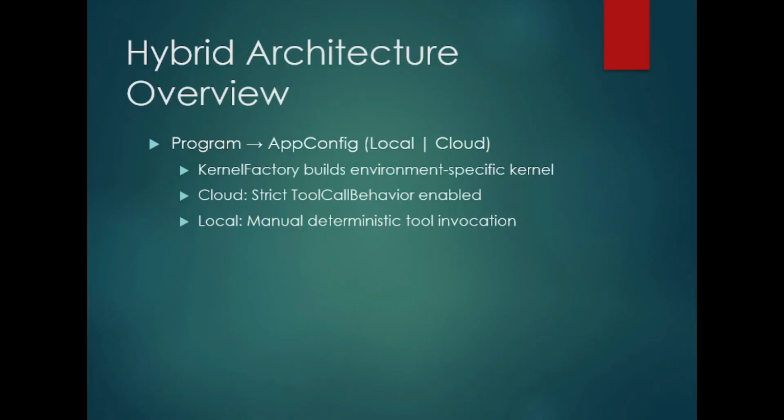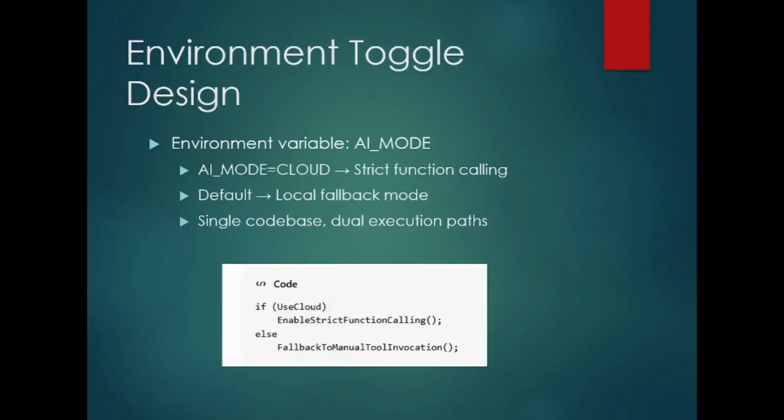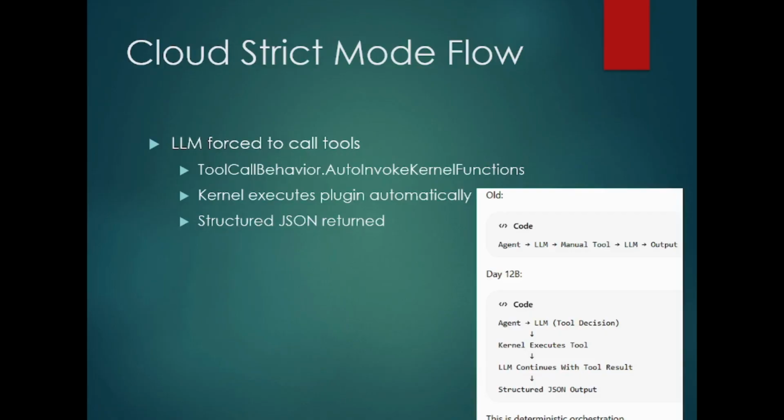So, strict behavior governance: between day 12 and 12B there is no difference, except that we are putting an enforcement on calling the tool. This is the switching logic, or you can say the flip-flop logic, which will ensure that it calls the cloud environment or the fallback mechanism like Ollama. The LLM will be forced to call the tool when you have the cloud, and everything will show in the cloud. Earlier, as of now, the agent talks to the LLM, manually calls the tool, and finally the LLM brings up the result based on the tool information, system prompt, and its own trained information.